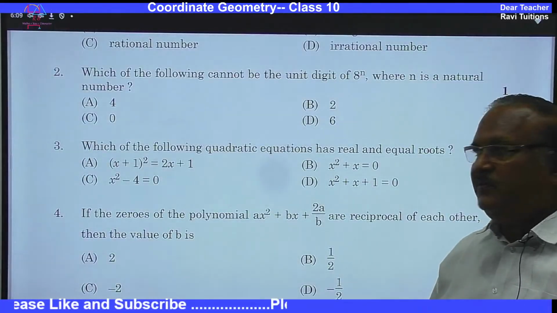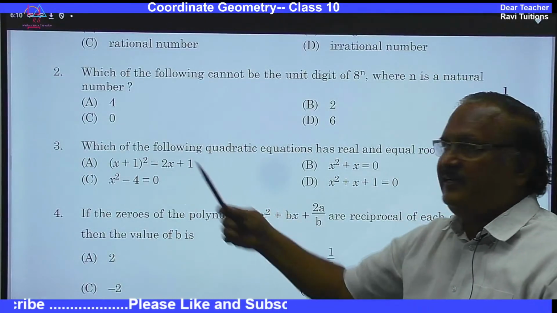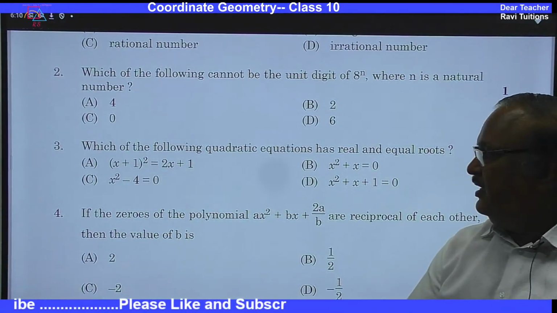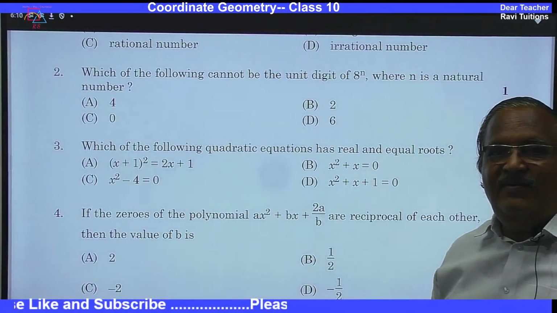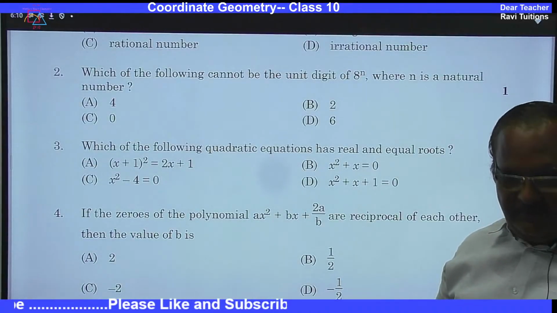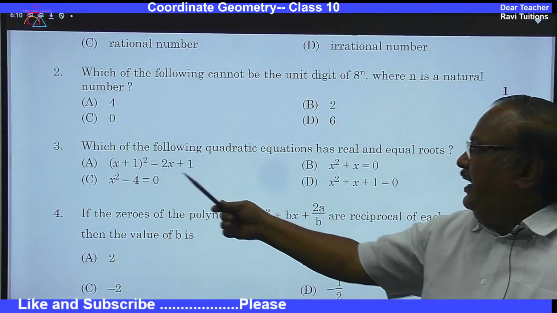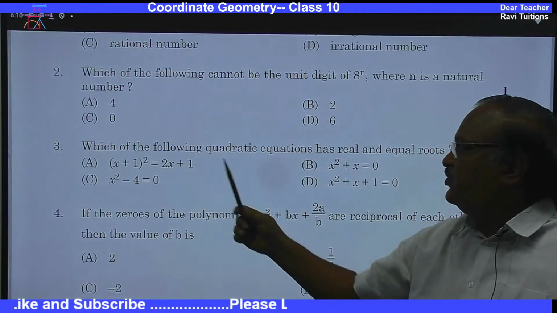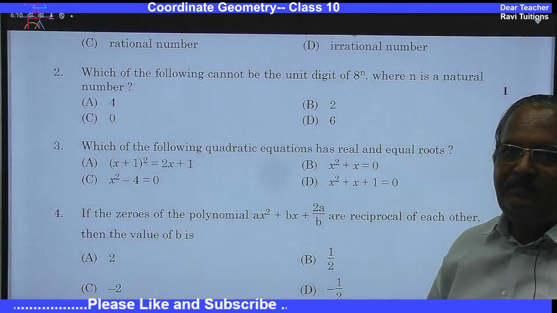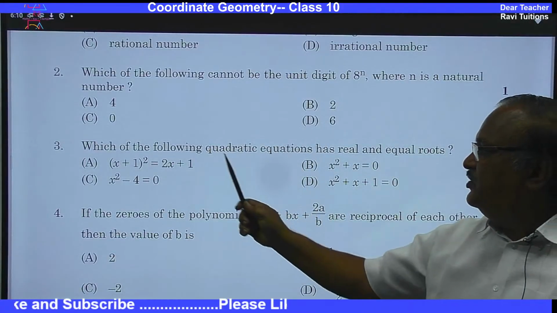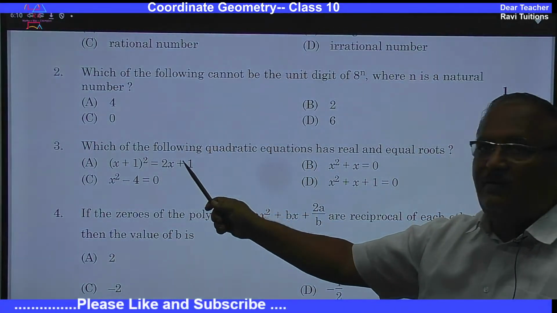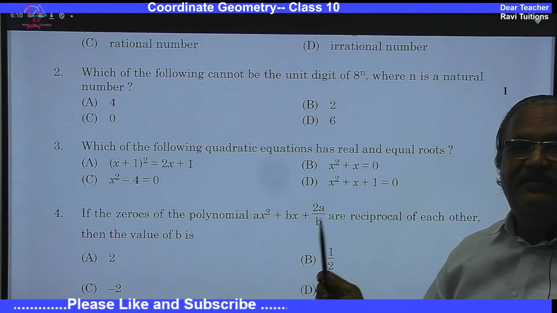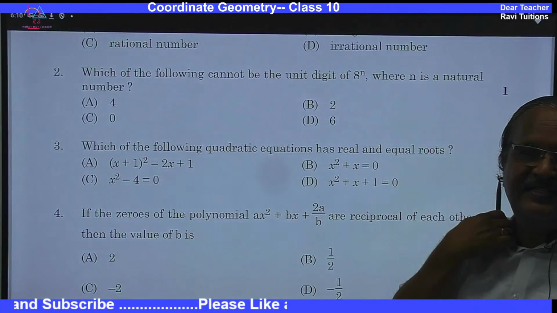Let us see what A is. X plus 1 whole square is equal to... I am doing it in my mind so that you can easily try it when these MCQs come. X plus 1 whole square is x square plus 2x plus 1. That 2x and this 2x get cancelled, and on the right side the 1 and this 1 are cancelled. Then we are left with x square equal to 0.